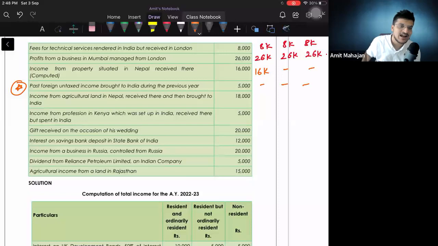Income from agricultural land in Nepal, again Nepal is not in India, received there and then brought to India. Again the same logic. Okay, can you tell me for ROR whether this will be taxable or not taxable? Think and tell me in the chat. For ROR, whether this will be taxable.